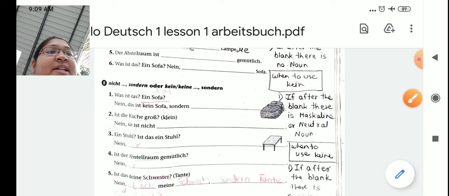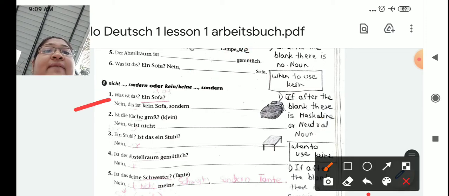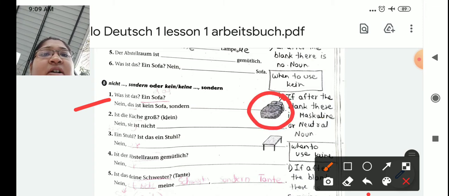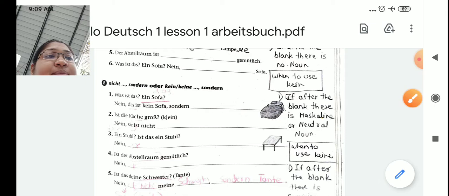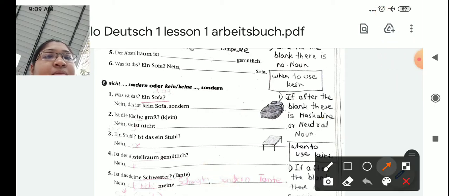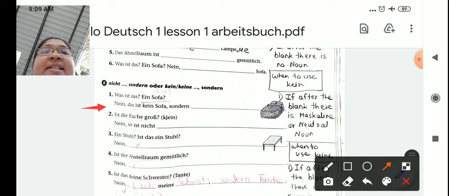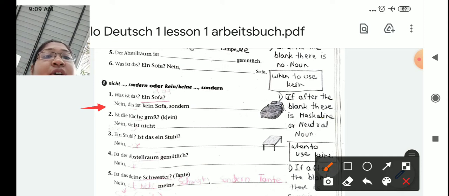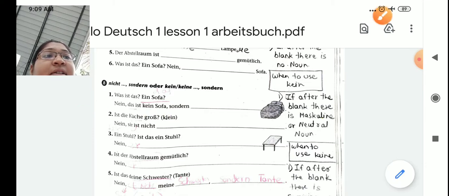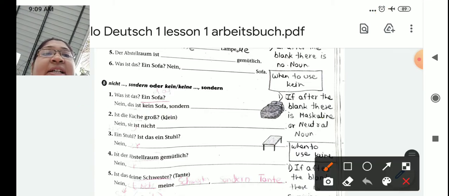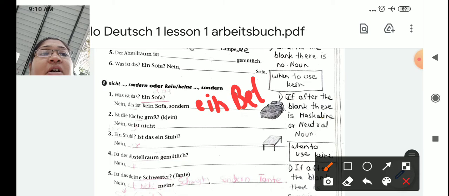So let's see the first example, what they are saying. Was ist das? Ein Sofa. What is that? A sofa. So the answer is: Nein, das ist kein Sofa. No, that is not a sofa. Sofa is das, that's why we have used kein here. Okay. Sondern, now rather it is what? It is a bed. So what you will write? Sondern ein Bett. A bed.